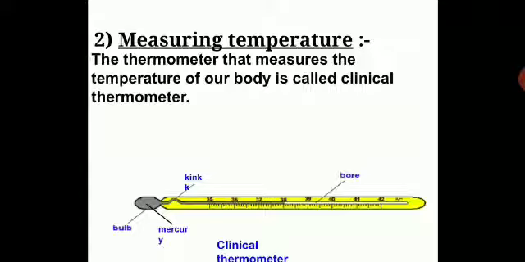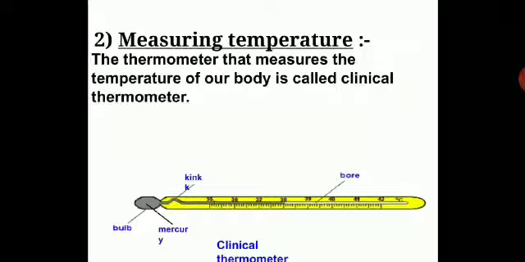A clinical thermometer has a thread of mercury inside, covered with a glass tube. You can see the bulb is filled with mercury, and when it comes in contact with a hot body, the mercury level will rise. It is calibrated. Calibration means, as you have calibration in your scale which you use to draw lines, you have 1 centimeter, 2 centimeter. Like that it is calibrated. From 35 onwards, it shows till 42 degrees Celsius.